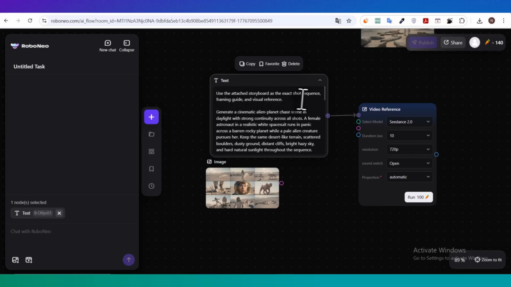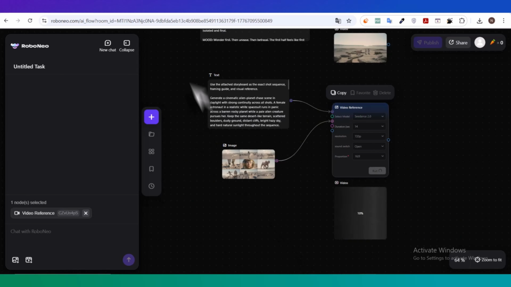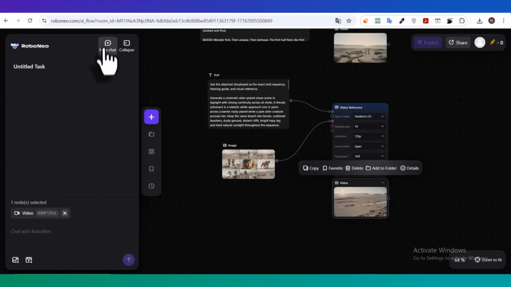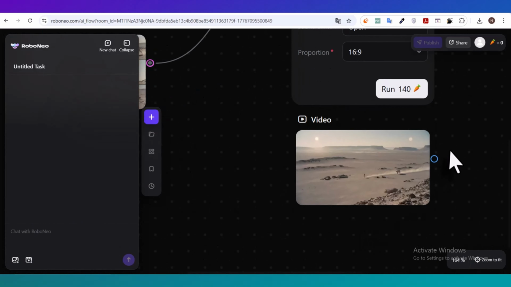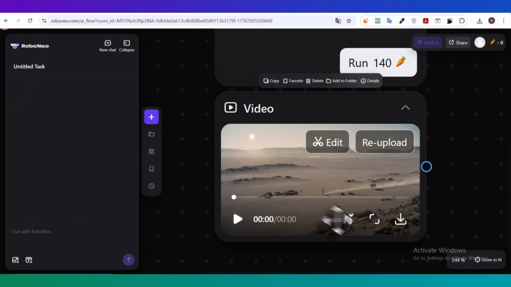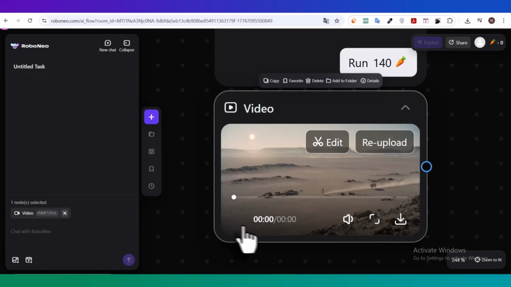Now run the generation, and after just a few seconds, you'll be surprised by how well Seedance 2.0 can turn that storyboard into an actual video scene. It follows the storyboard structure incredibly well, which gives you a much more controlled way to continue your story instead of relying on random results.